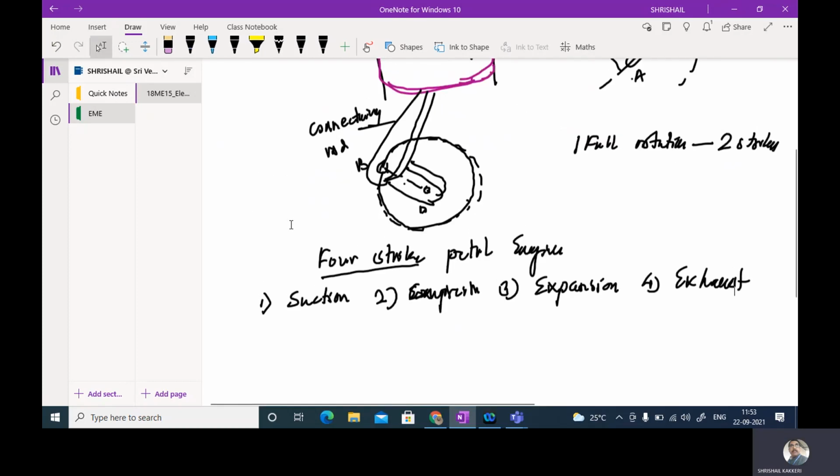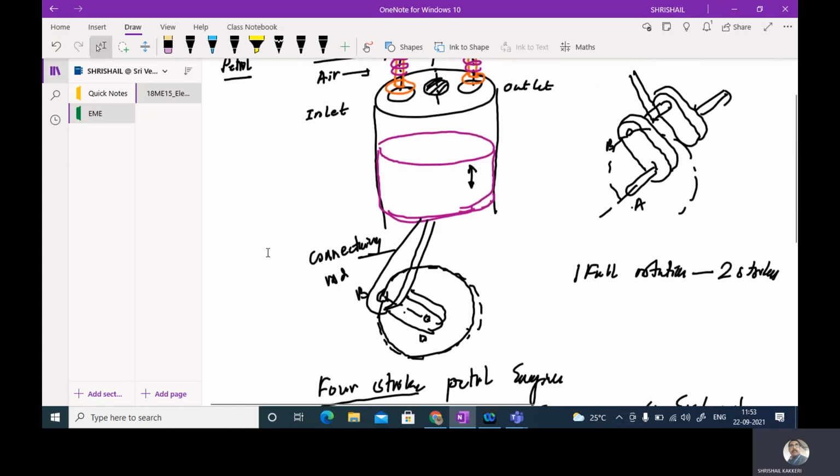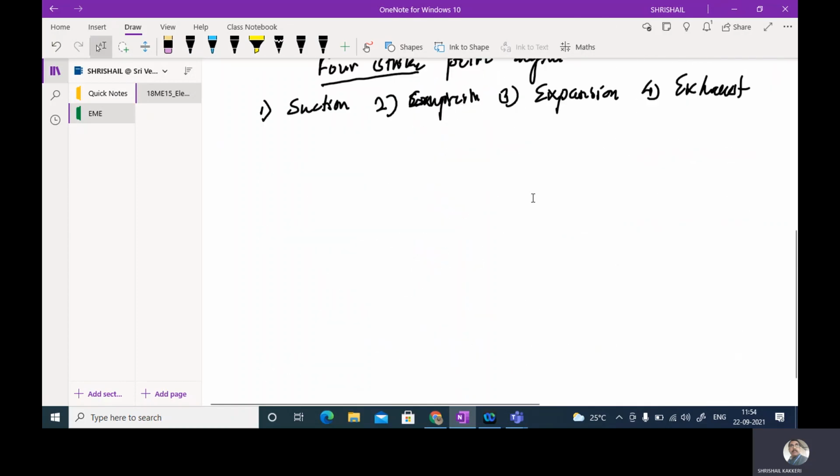Here you can see this is called the top dead center, TDC, and this is called the bottom dead center, or simply BDC. TDC is also called the cover end and BDC is called the crank end.